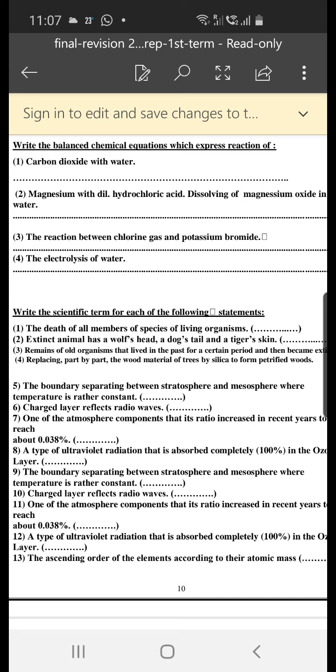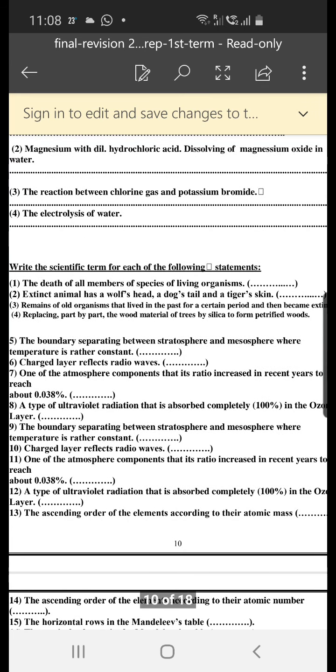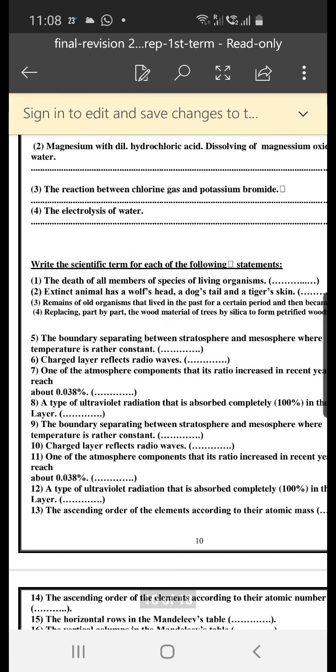Number 3, the reaction between chlorine gas and potassium bromide. Chlorine is Cl2, with potassium bromide, it is KBr, but we say 2KBr. The result will be 2KCl plus Br2. So chlorine replaces bromine in its salt, and bromine is separated.